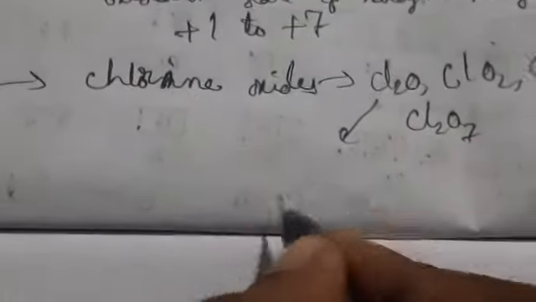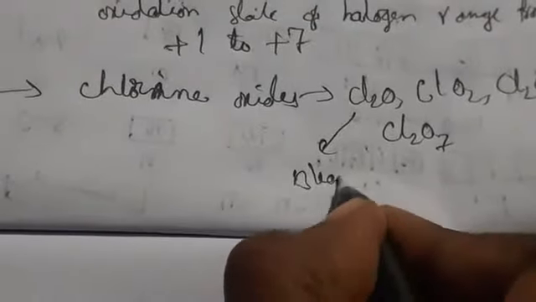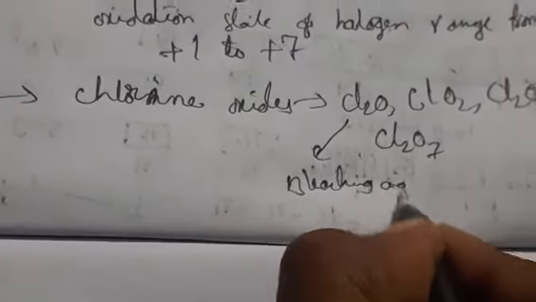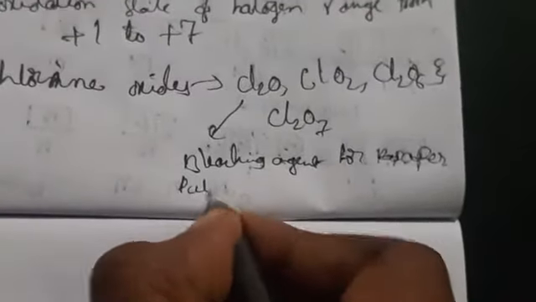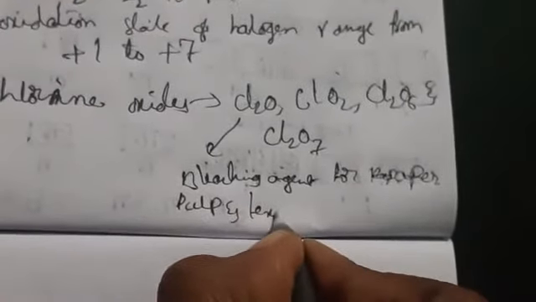Coming to Cl2O, this is a bleaching agent for paper, pulp and textiles. So chlorine oxides, like this, are bleaching agents for paper, pulp and textiles. And coming to bromine oxides, what are the bromine oxides we are having?